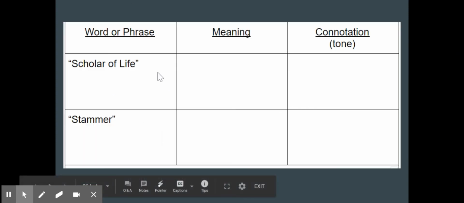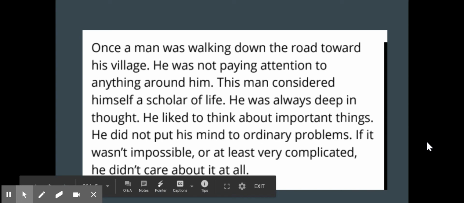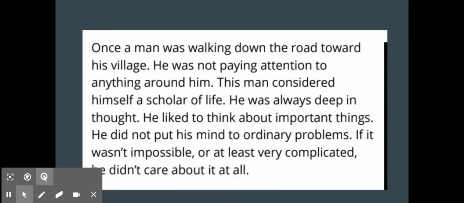All right, so first we're just going to be looking at straight up words and phrases. So I have 2 words and phrases that we're going to look at. So go ahead and pause and read this first paragraph and then come on back when you're ready. All right, so we see in this first paragraph that here it is. It's a scholar of life. That was our first one.